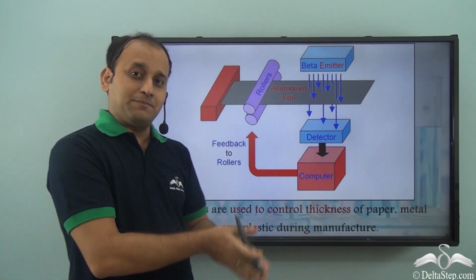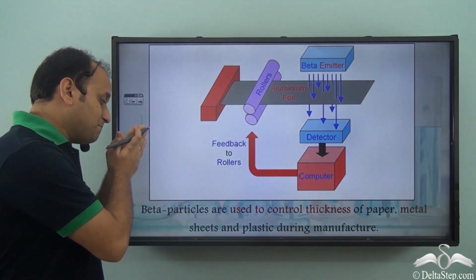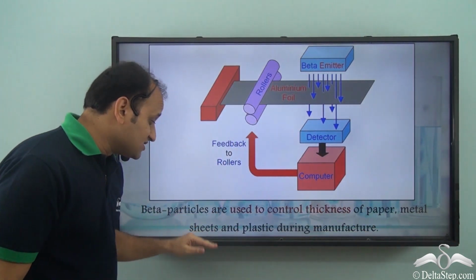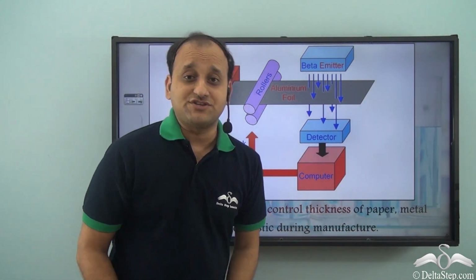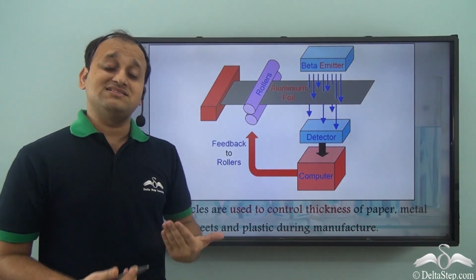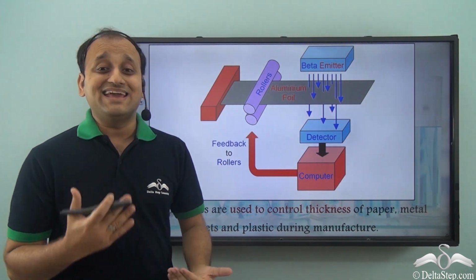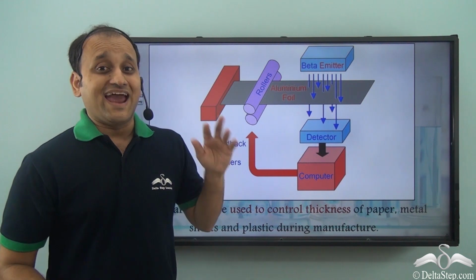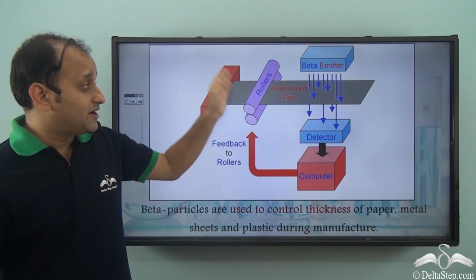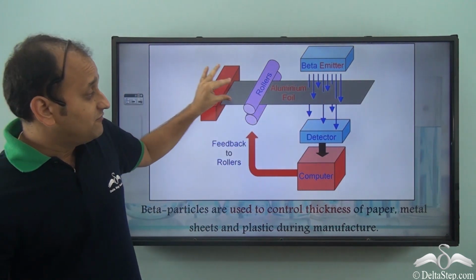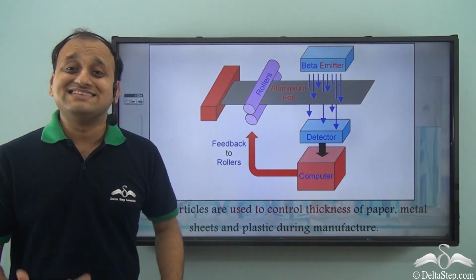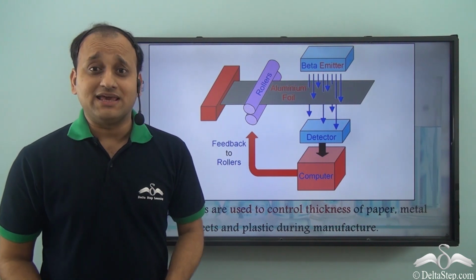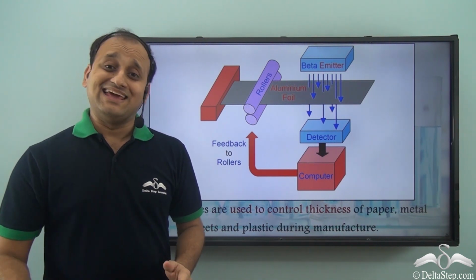Now another important application is that beta particles are used to control the thickness of paper, metal sheets and plastic during manufacture. So we know that beta particles have penetration power, so they can easily penetrate thin sheets of paper or aluminum, and this property is used to calibrate rollers so that we can have sheets of desired thickness. So this is one of the most important applications of radioactive elements in the industry.